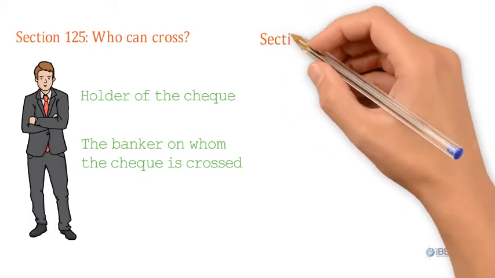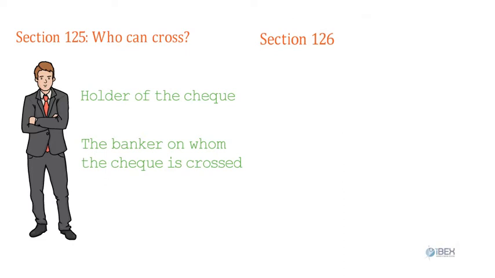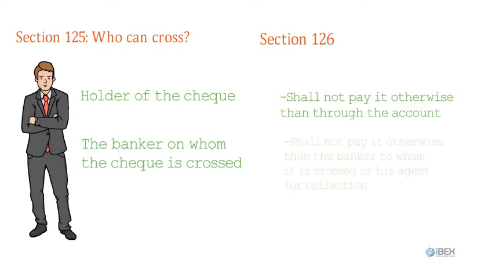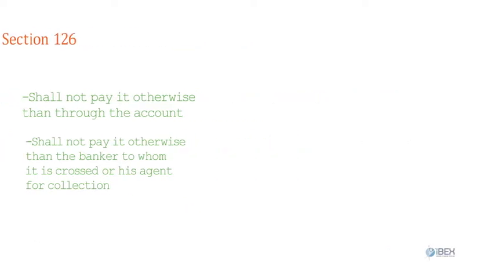4. Section 126 lays down that a. Where a check is crossed generally, the banker on whom it is drawn shall not pay it otherwise than through the account. b. Where a check is crossed specially, the banker on whom it is drawn shall not pay it otherwise than to the banker to whom it is crossed or his agent for collection.